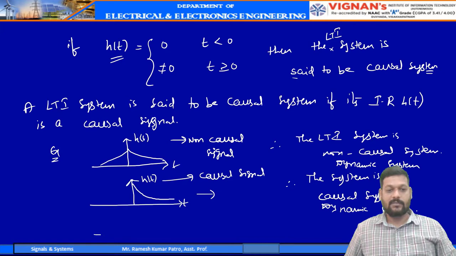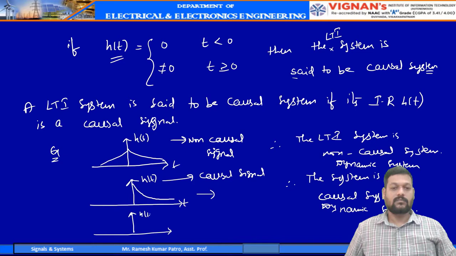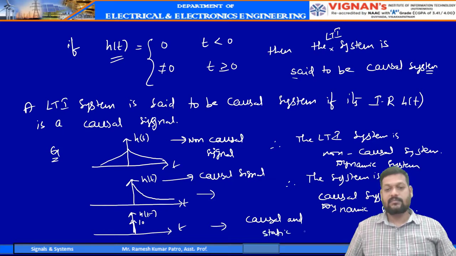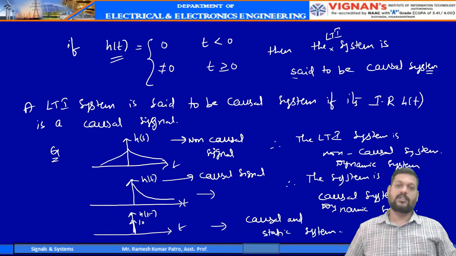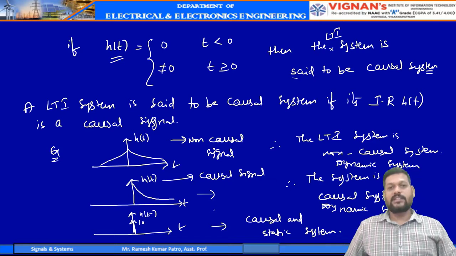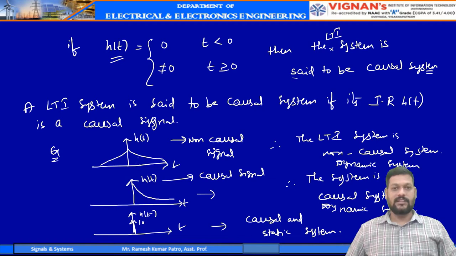Suppose you have an impulse response like this, an impulse of some amplitude 10. This one is both a causal and static system. So by looking at its impulse response, we can say whether the system is causal or static. Next we will see the stability of the LTI system. How will we define the stability of the LTI system?